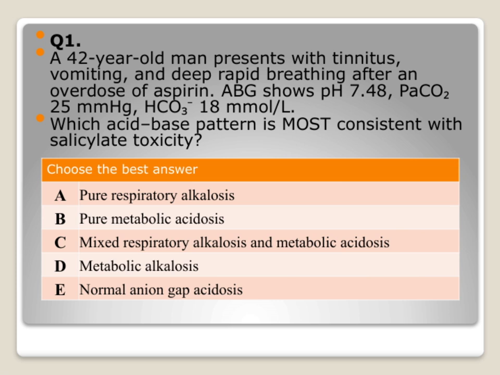So, putting it together, the pattern most consistent here is a combination of respiratory alkalosis and metabolic acidosis, which is a mixed disorder. That's why the answer is C, mixed respiratory alkalosis and metabolic acidosis. Understanding these patterns helps us interpret ABGs accurately and manage such toxic ingestions effectively.